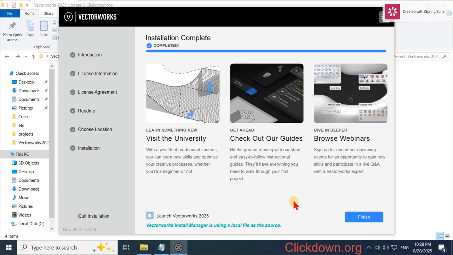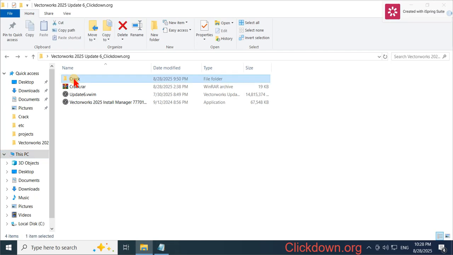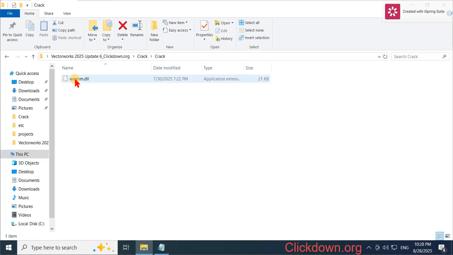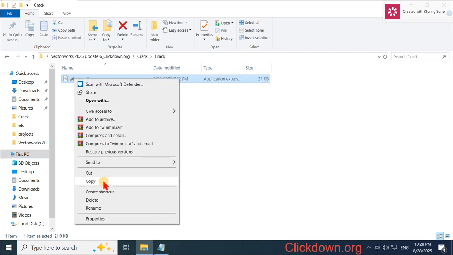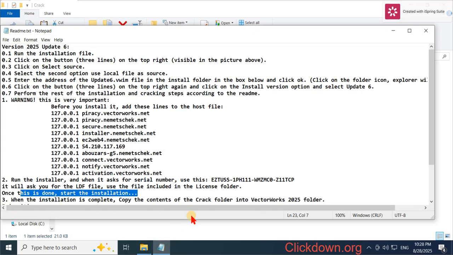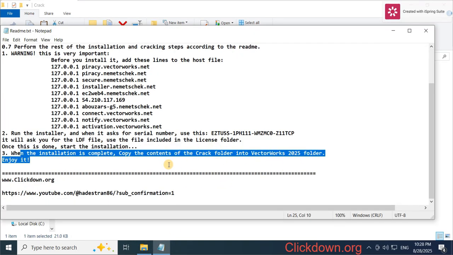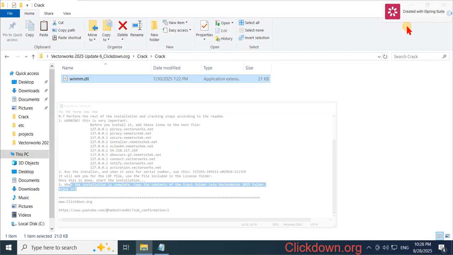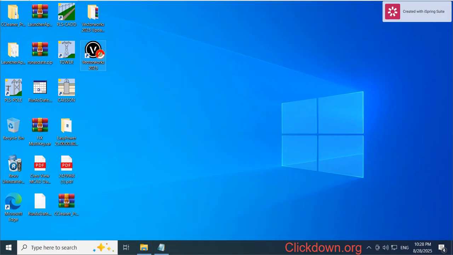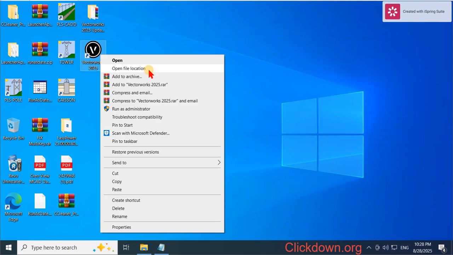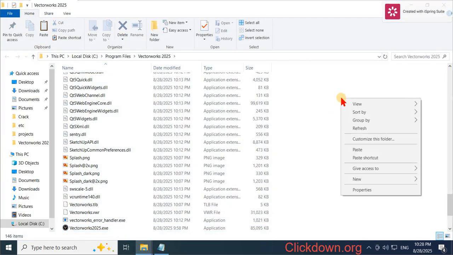Okay, after completing the installation, we go to the crack folder and copy this file. In the program folder, right click, open file location, and paste it here.